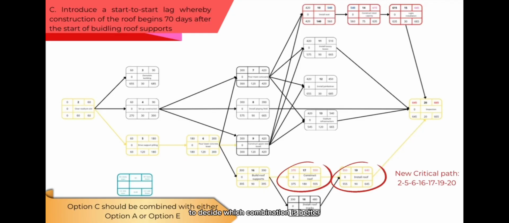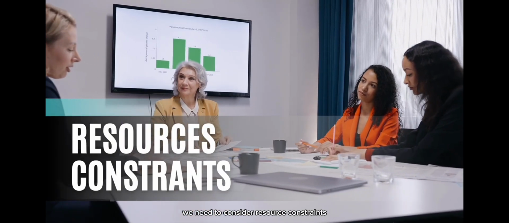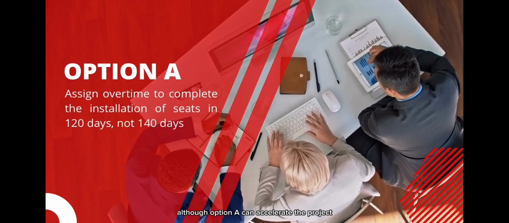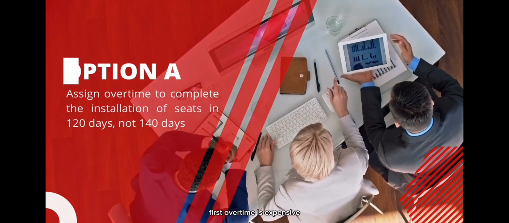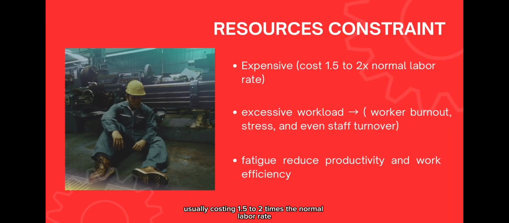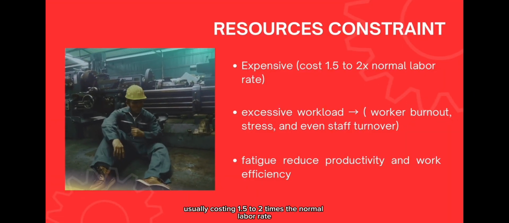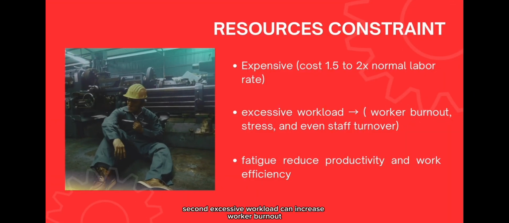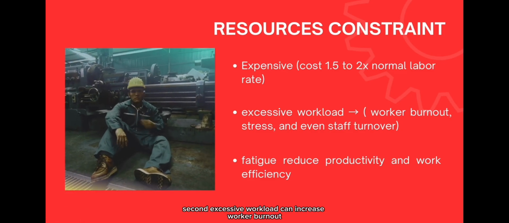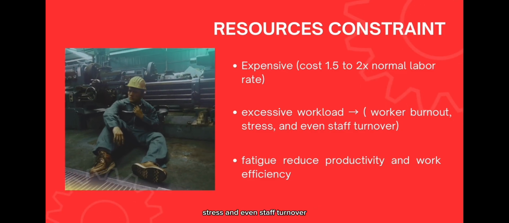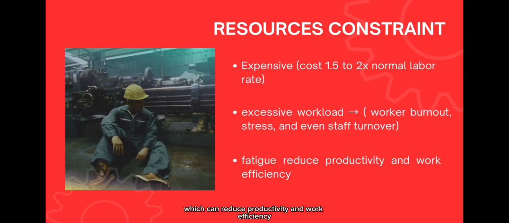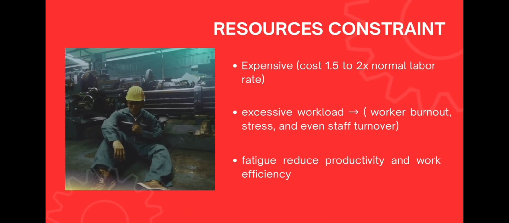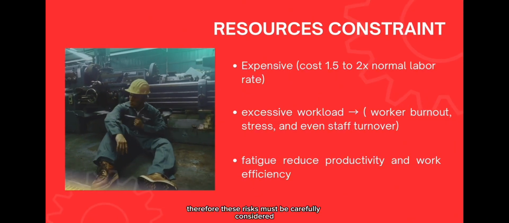To decide which combination is better, we need to consider resource constraints. Although option A can accelerate the project, it also creates significant risks. First, overtime is expensive, usually costing 1.5 to 2 times the normal labor rate. Second, excessive workload can increase worker burnout, stress, and even staff turnover. Finally, overtime may lead to fatigue, which can reduce productivity and work efficiency. Therefore, these risks must be carefully considered.